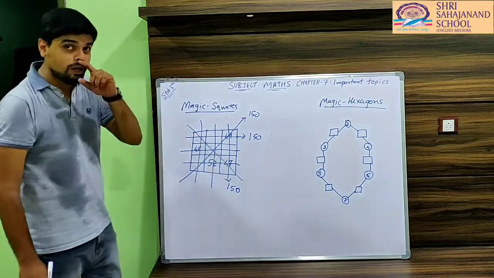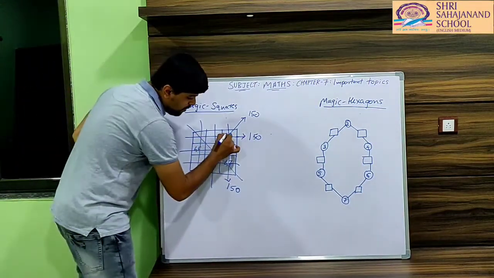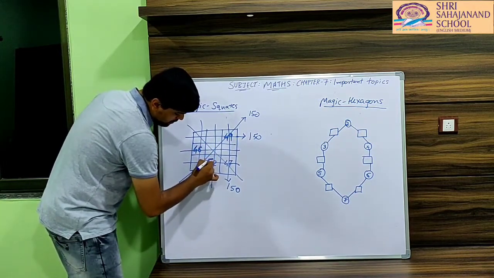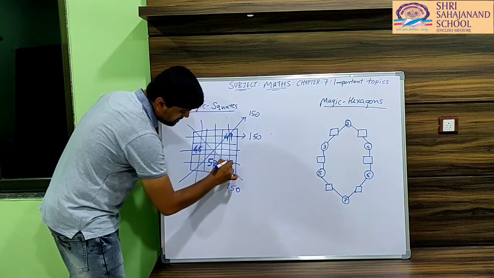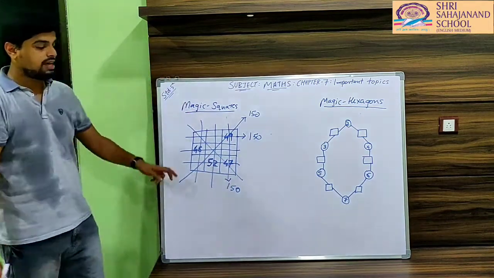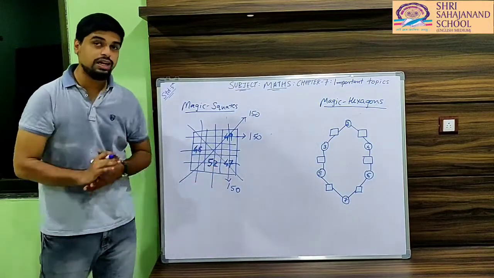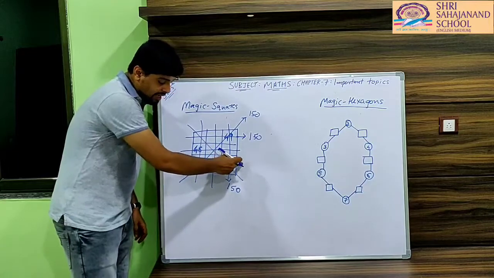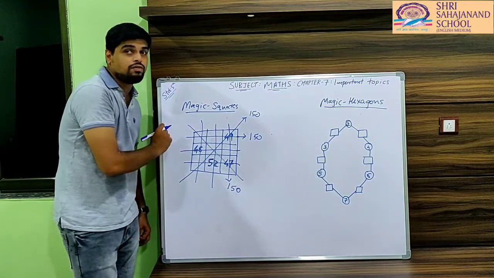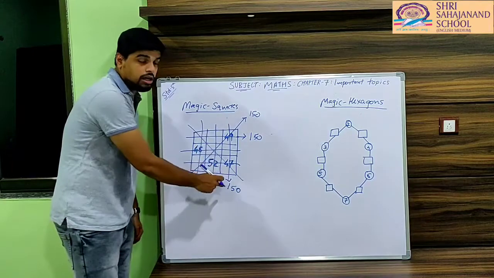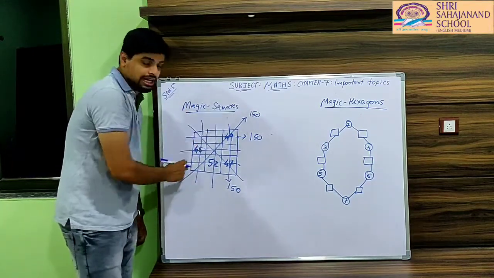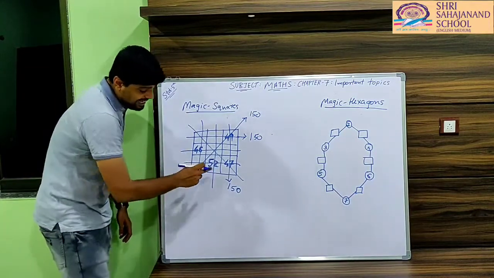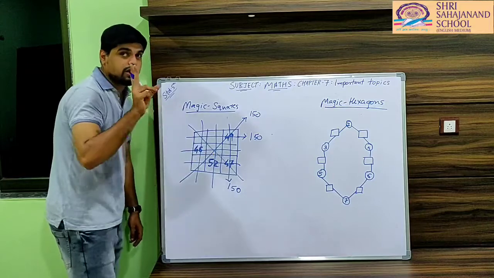This example is given in your textbook. They have given values like 49, 46, 52 and 47. So these are the values: 46, 49, 52 and 47. I have already told you, we have to remember this. Each row has the same total, each column has the same total and each diagonal has the same total. So for that we first have to find the row or the column with two values.